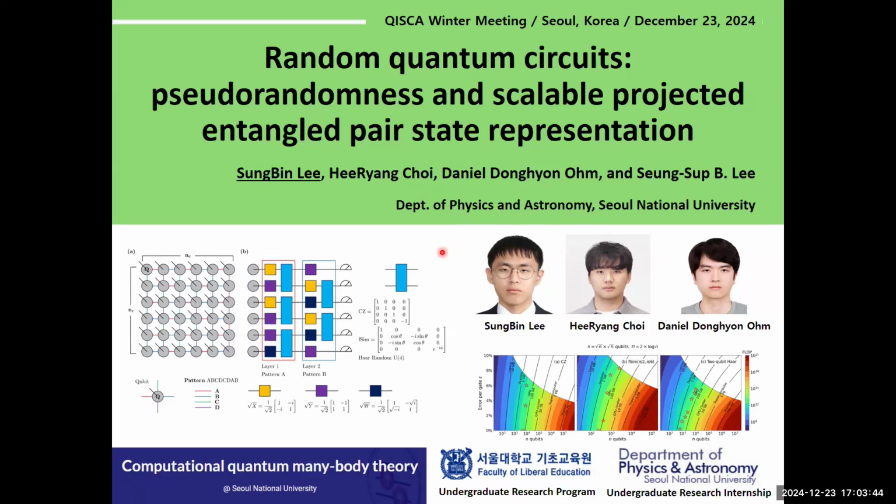The topic is random quantum circuits, pseudo-randomness, and scalable projected entangled pair state representations. It's similar to Professor Hyuk-Jung Won's presentation about 2 hours ago, but obviously I'm not a professor, so I'm not an expert and there may be several flaws. I would be very appreciative if you could point those out.